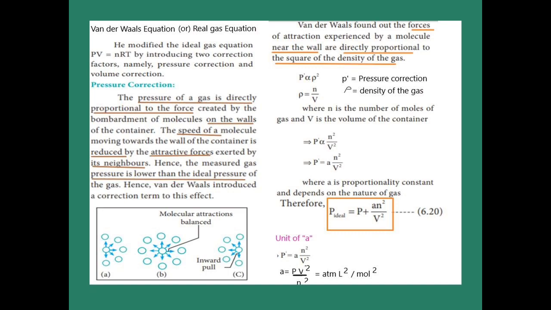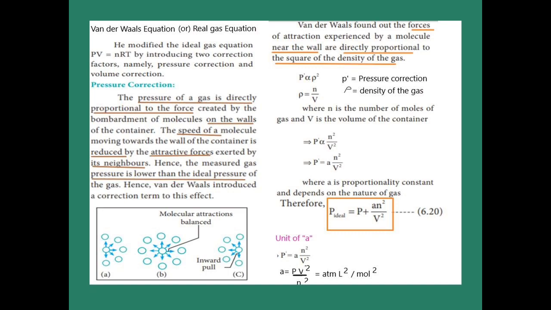Now rho is equal to n by V, where n is the number of moles and V is the volume of the container. Now substitute the rho value in P dash. We get P dash directly proportional to n squared by V squared. The proportionality is now replaced by a constant value a. What does a mean? It is the proportionality constant, and another name for it is the Van der Waals constant.